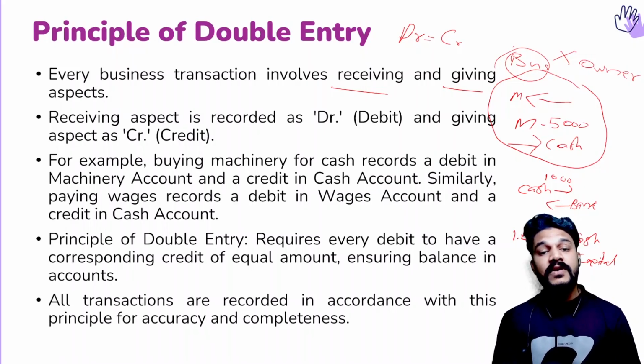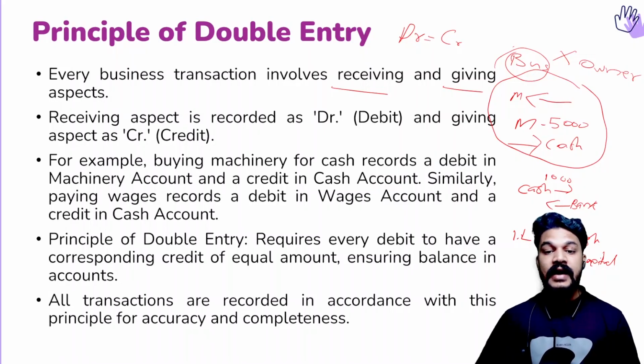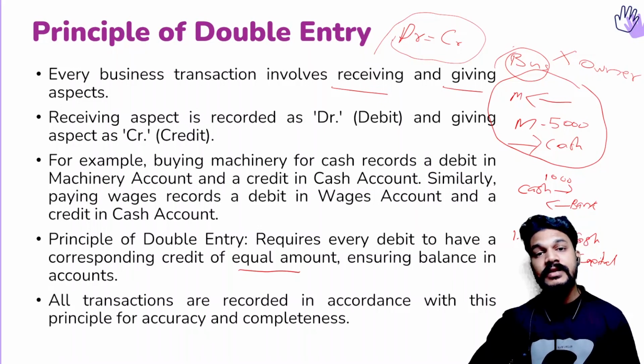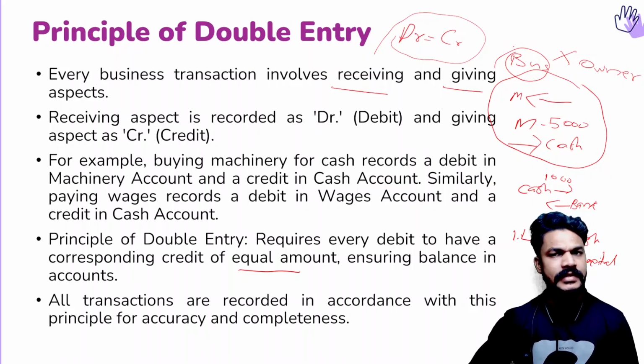The principle of double entry requires every debit to have a corresponding credit of equal amount. That's what I said here. In a transaction, for a credit, there should be a corresponding debit. So if there is a 1,000 rupees debit in a transaction, there should be a 1,000 rupees credit. It will automatically come as this receiving and giving aspect.